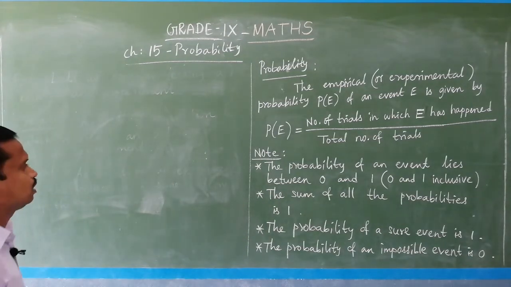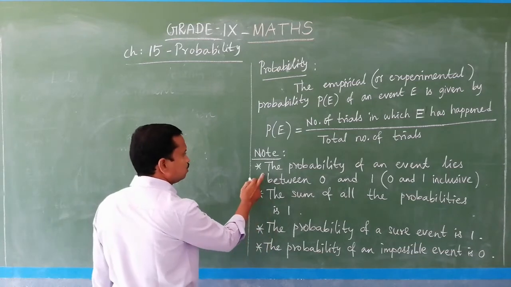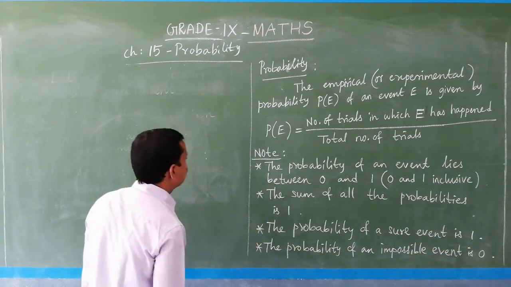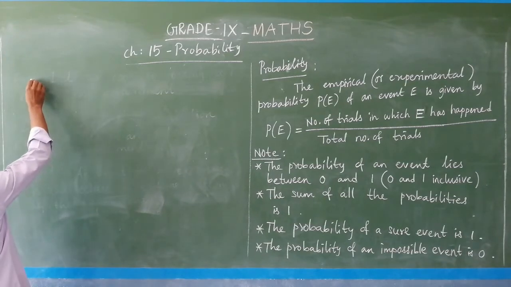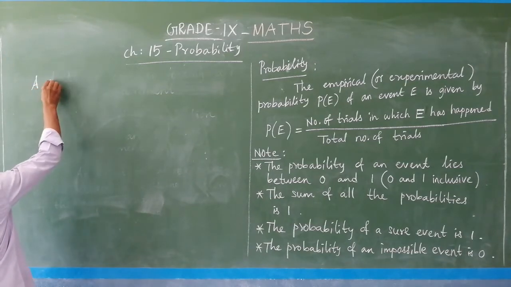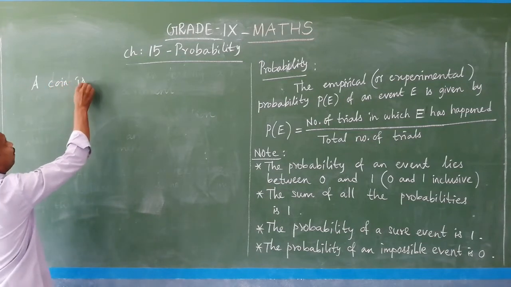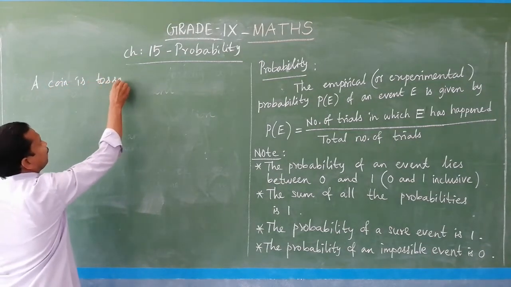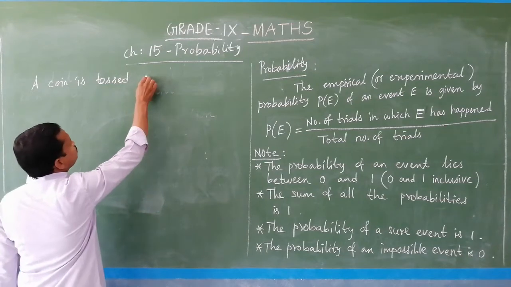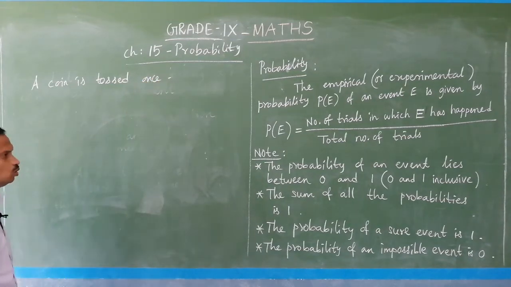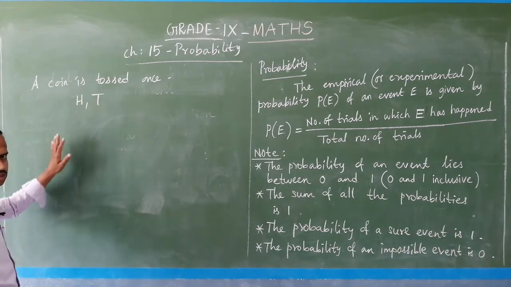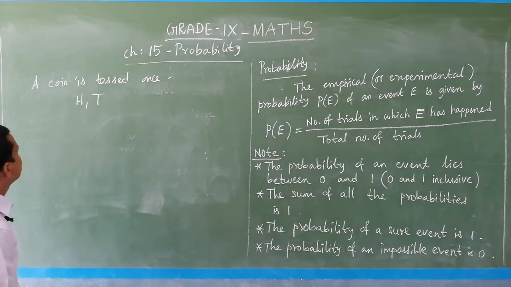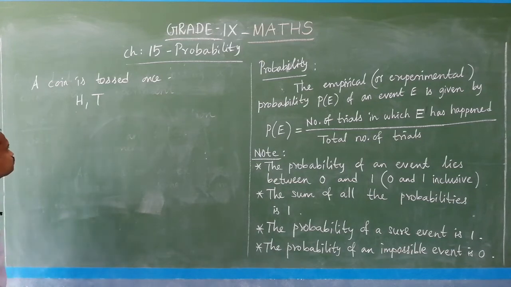You can have an example for the probability of an event lying between 0 and 1. Suppose a coin is tossed once. What are the outcomes? Head, tail. This is just an explanation, do not write this. Head and tail are the outcomes.